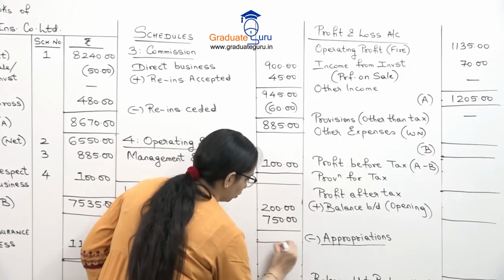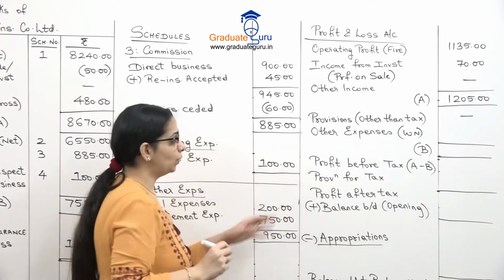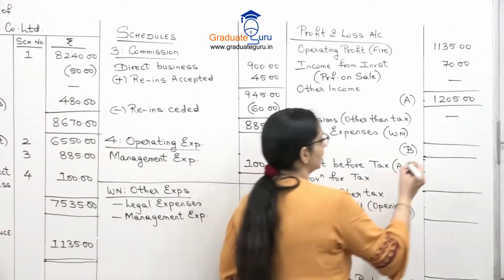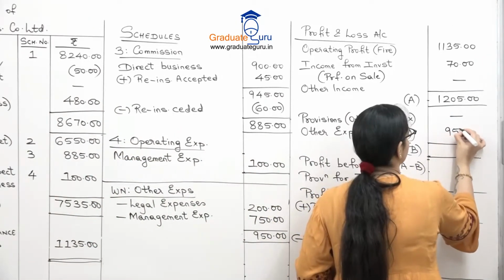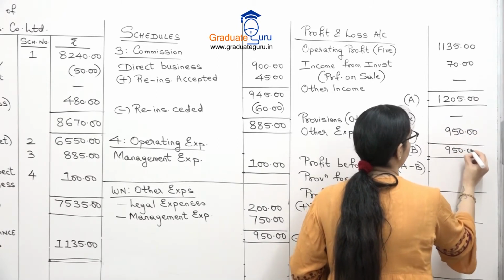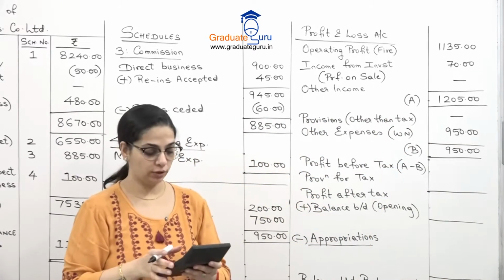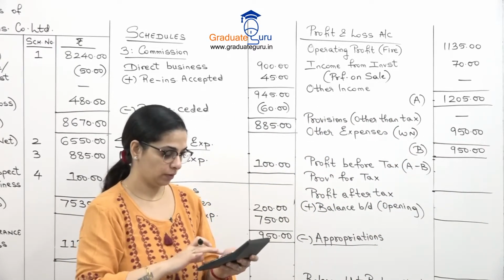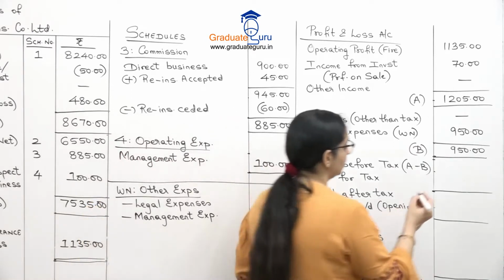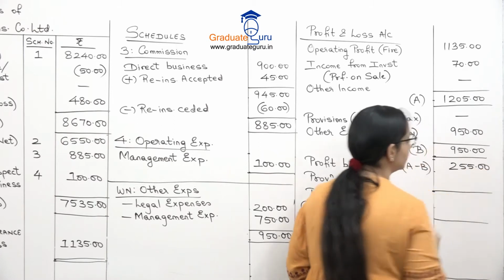So let's take a total of these two. 950. That will go over here in our other expenses. So our expense total is also 950. Let us subtract and find our profit before tax. We will get 255 as our profit before tax.